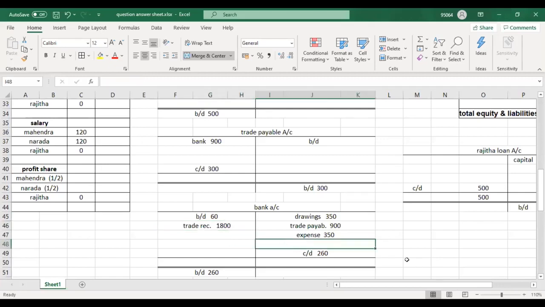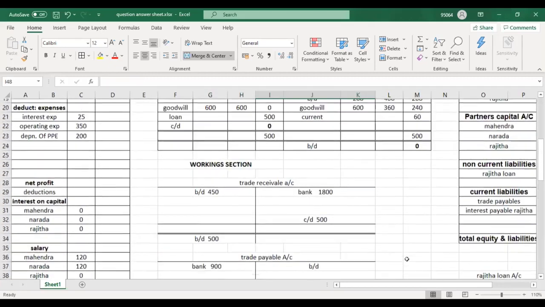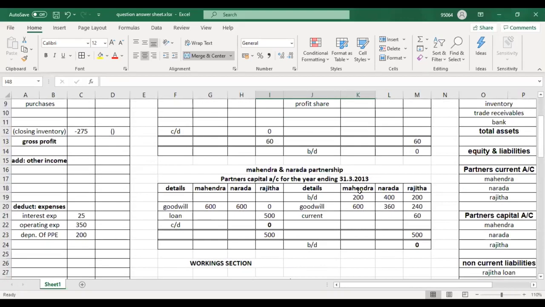Okay, and then the capital account balances, the opening capital account balances, have been recorded. Yes, we have recorded 200, 400. Current account balance is also recorded. Now, what is this under non-current liabilities? What is that? A 5% loan?